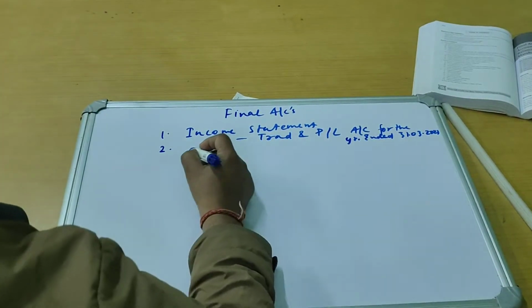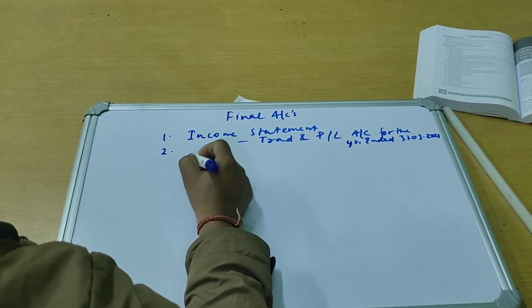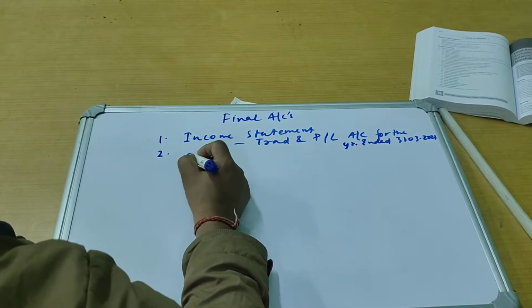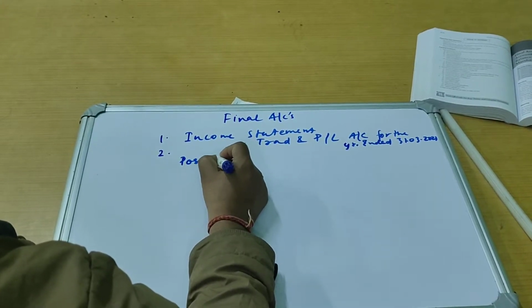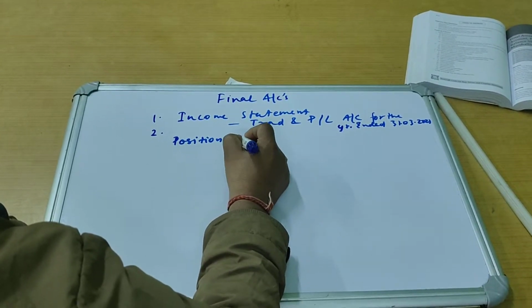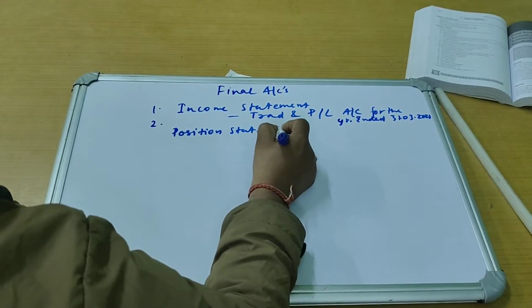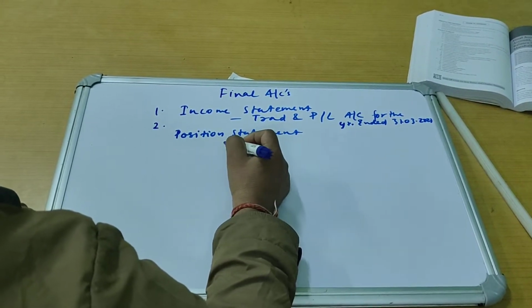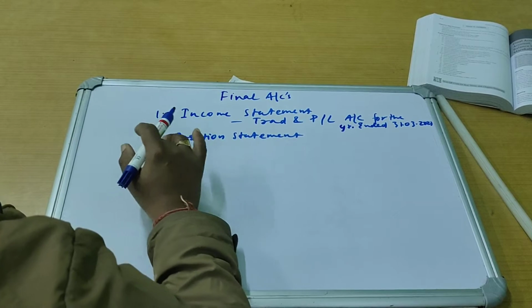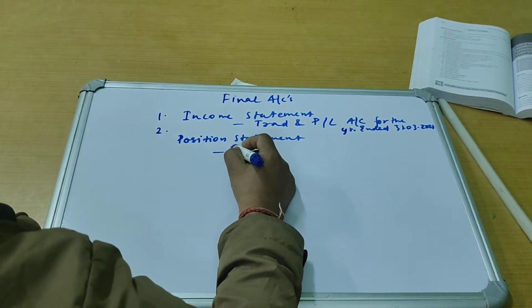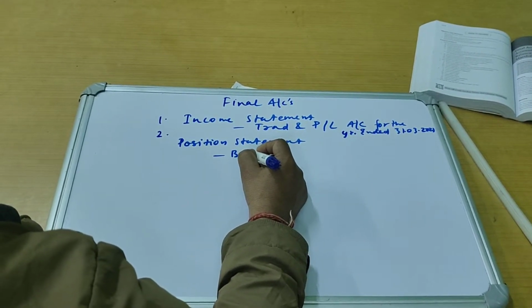And we are also preparing a second statement, which is called the position statement, which is more popularly known as the balance sheet.